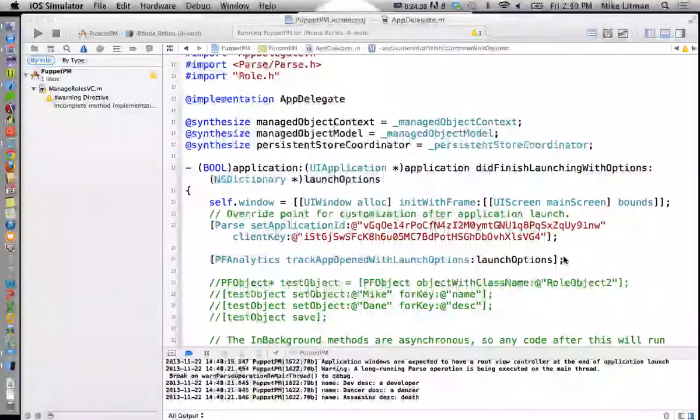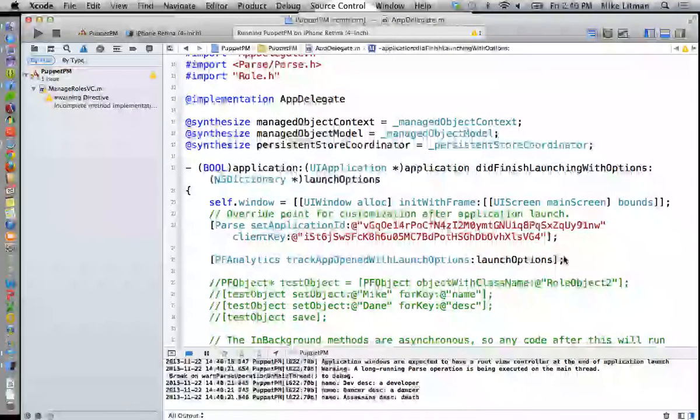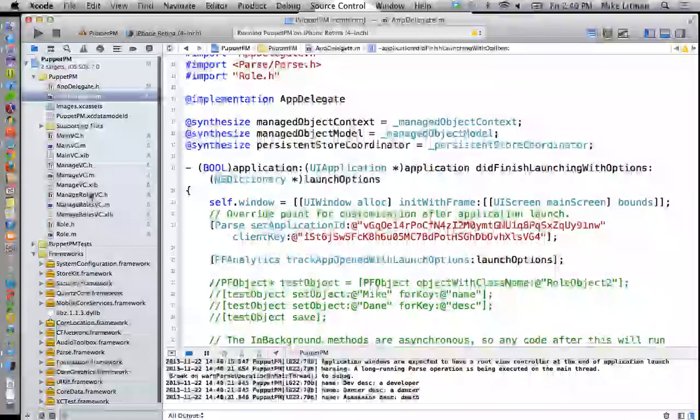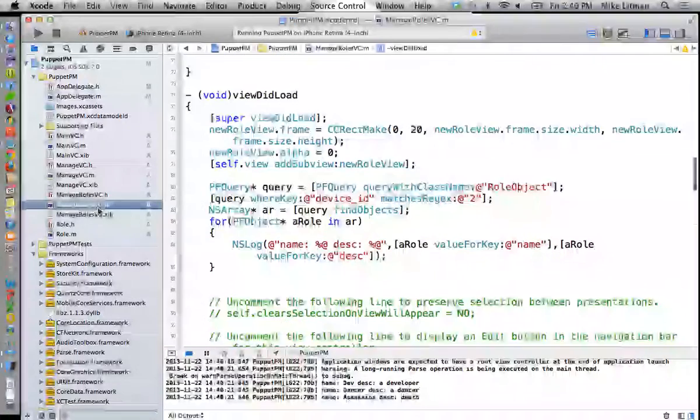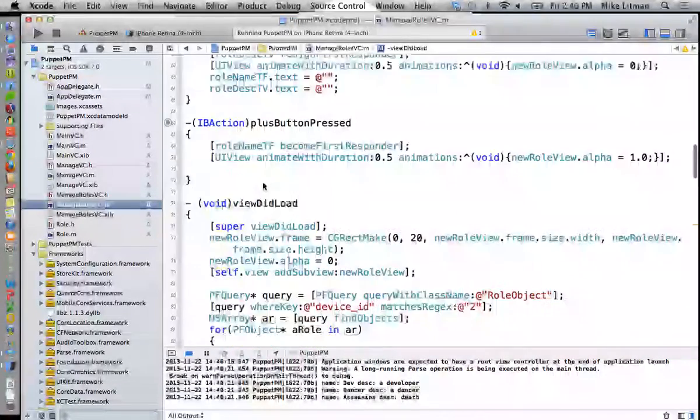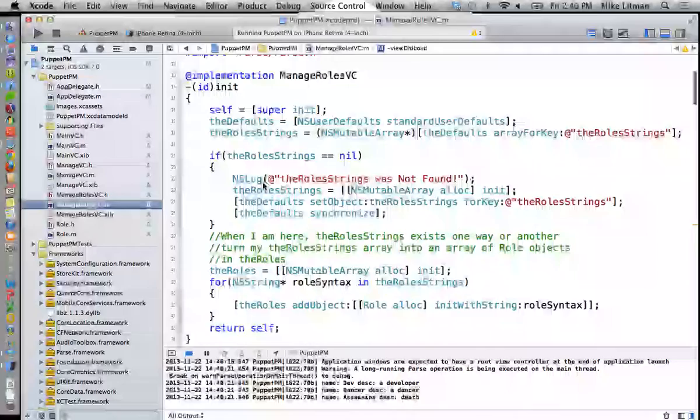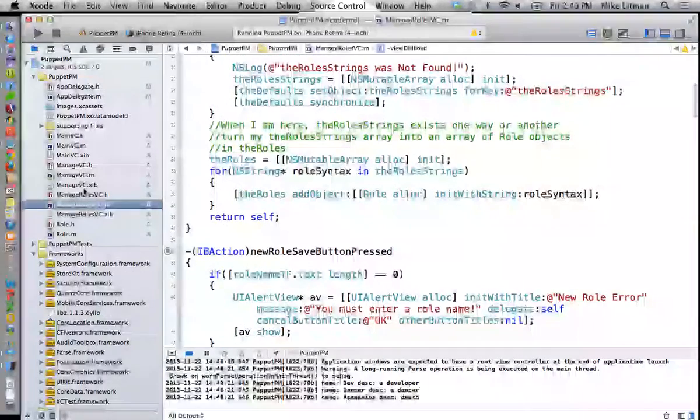Okay, now as of right now, when we save, let's go to manage roles.m. Right now, we're keeping track of two pieces of information.